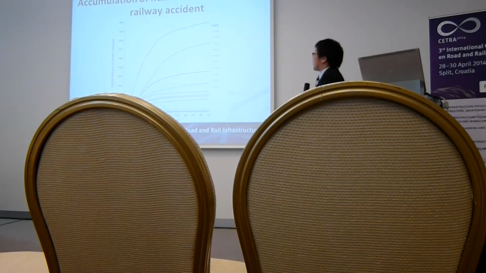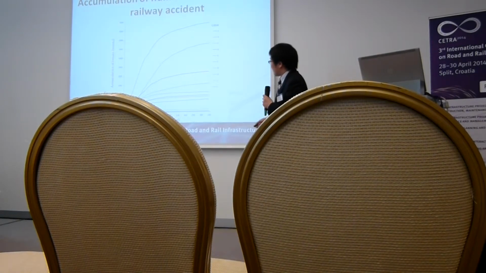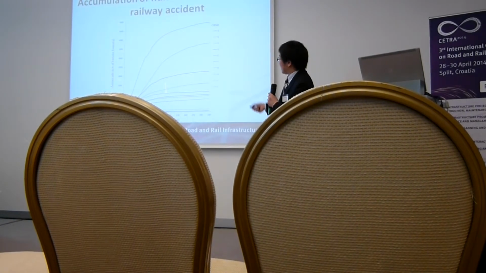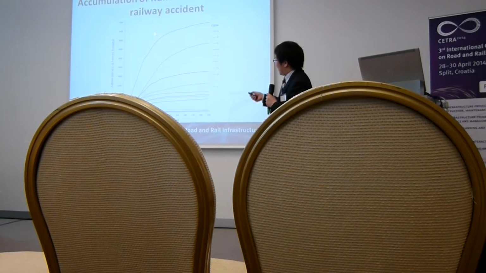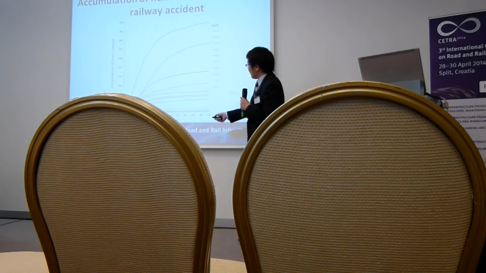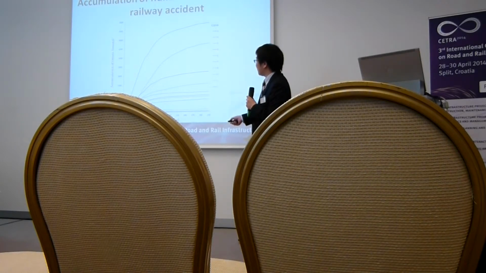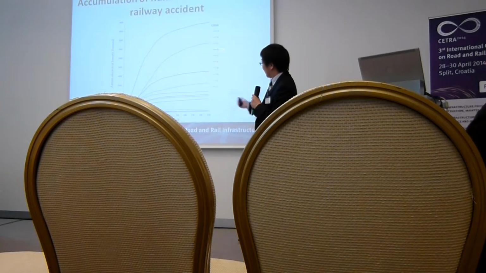This figure shows the accumulation of the number of tweets during a railway accident. Before 2 hours, the accumulation speed is very high, but after 2 hours, the accumulation speed is much slower than before.